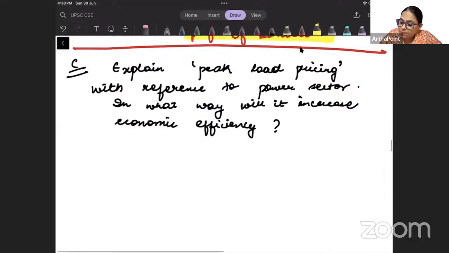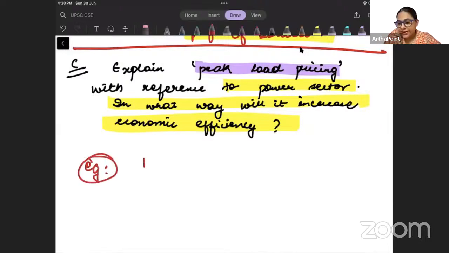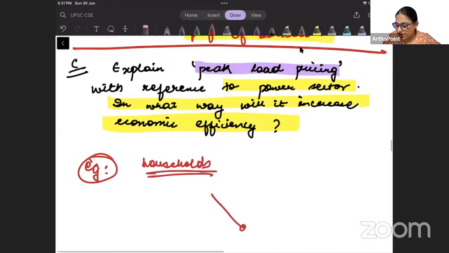देखो, explain peak load pricing with reference to power sector. In what way does it increase economic efficiency? तो peak load pricing क्या बोलता है बेटा? What is peak load pricing? Peak load pricing says that you can go ahead and charge higher price during peak times. ठीक है, जैसे for example, we know that in households, है ना, during afternoon there is a dip in electricity consumption.